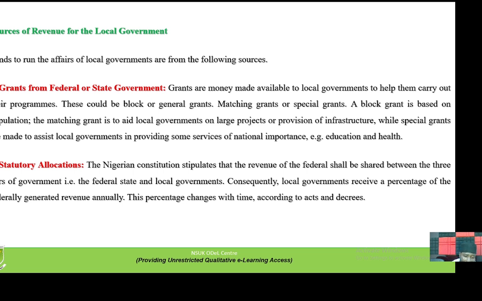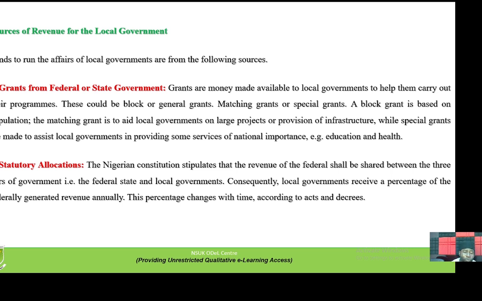From the word statutory, it is a constitutional matter. Nigeria operates a federal system of government, and if you operate a federal system, the issue of federalism is a constitutional matter. It is the constitution that defines how the federal government should devolve its power from the states downwards to local government and empower them with so much power on how to champion the course of action within their own jurisdiction. So since it is a constitutional mandate given to local government, the issue of statutory allocations to local government arises.